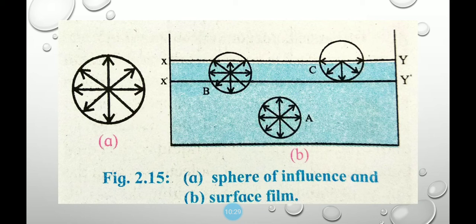This minimizes the total number of molecules in the surface film. As a result, the surface film remains under tension. The surface film of a liquid behaves like a stretched elastic membrane. This tension is known as the surface tension. The force due to surface tension acts tangential to the free surface of a liquid. That is called the surface tension. This is the molecular theory of surface tension.